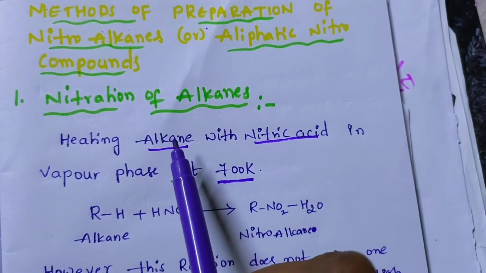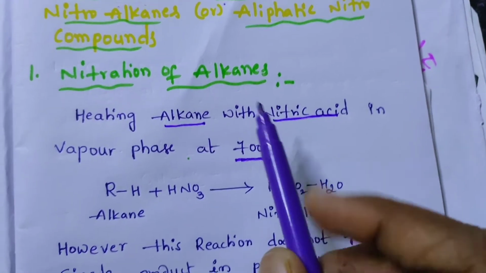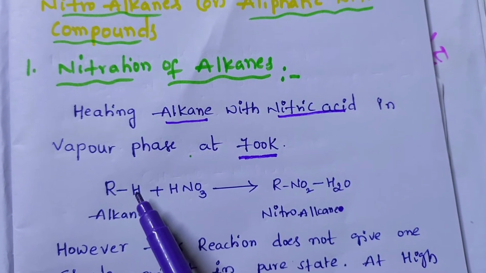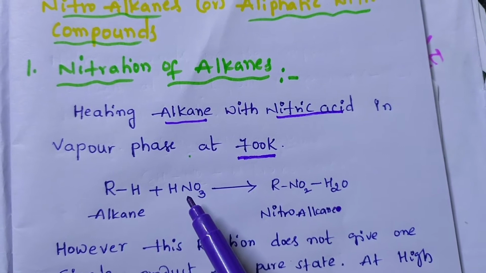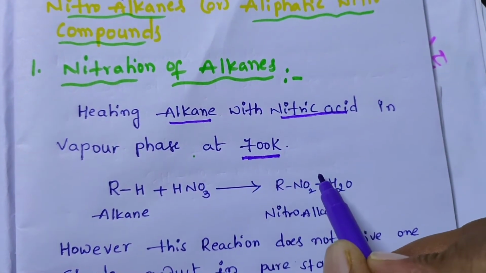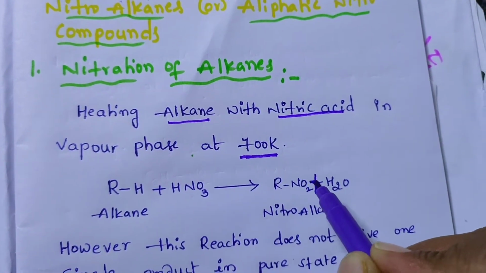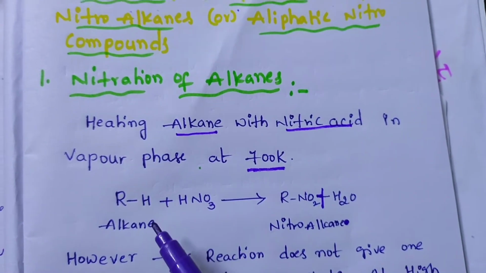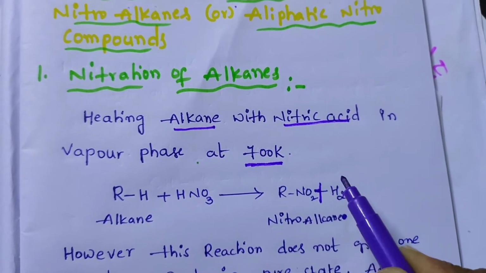So first we are going to take alkane and nitric acid. Here alkane, that is RH, plus nitric acid HNO3. And what we get? Nitroalkane plus water. This is the general reaction: alkane plus HNO3 gives RNO2 plus H2O.